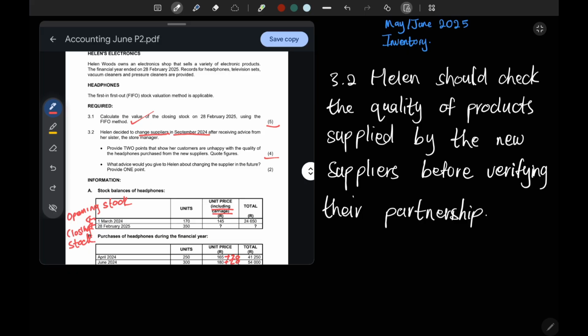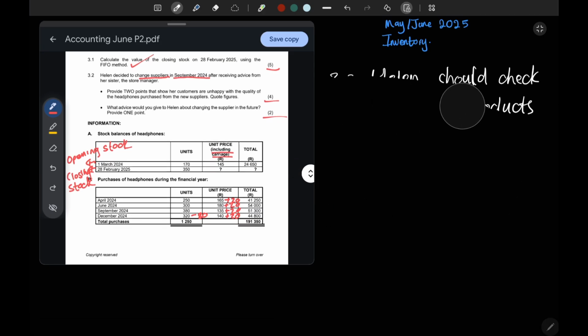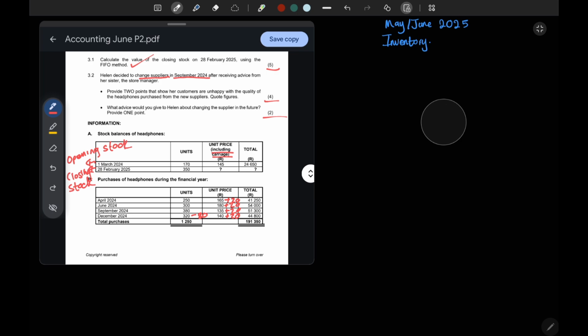Okay, you can just say something along these lines: before she agrees to work with a new supplier, they should check the products, they should do product tests, or they should test samples in order to ensure that the new products or the headphones that she'll sell are of great quality. So this is also a very easy question. You just have to use your brain. There's no need to memorize a formula. So we're done with 3.1 and 3.2. Can you guys see how easy these were? 3.1 is a bit tricky, but if you've seen this video, you'll be able to memorize it.